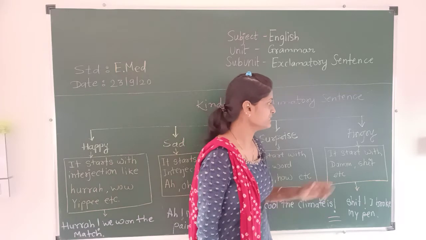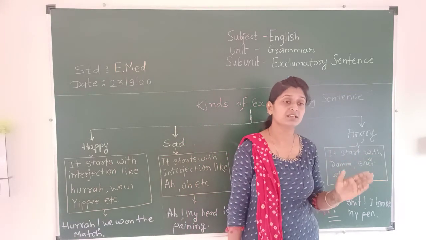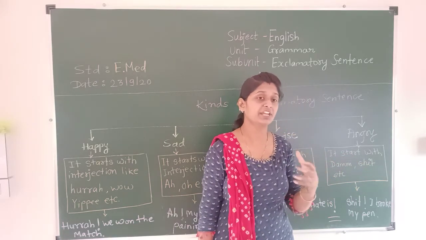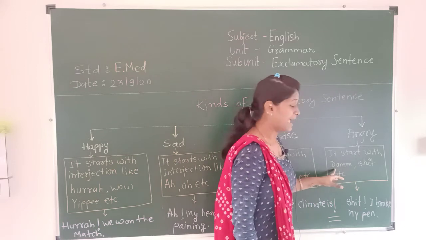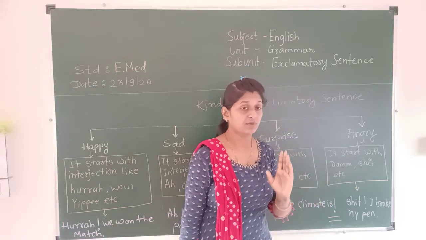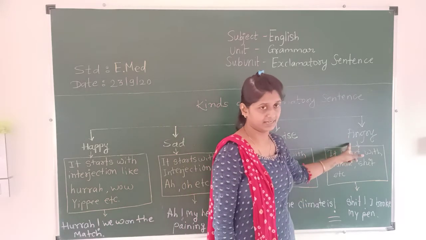And the last is the angry sentence. An angry sentence starts with an anger showing word, like an anger showing interjection: damn, shit, oh no, etc. The sentence which shows the anger is an angry sentence.